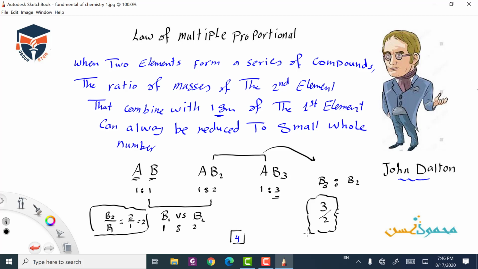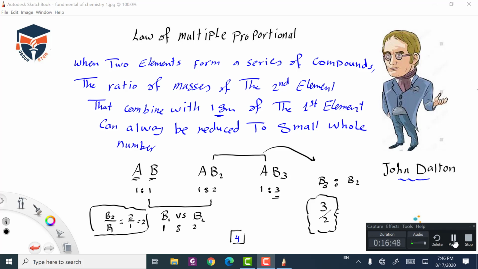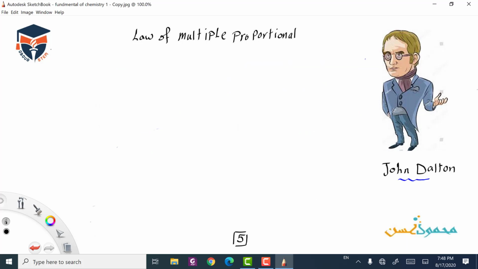Let's explain this by an example. According to the law of multiple proportions, only the ratios of the second element in the compounds change.